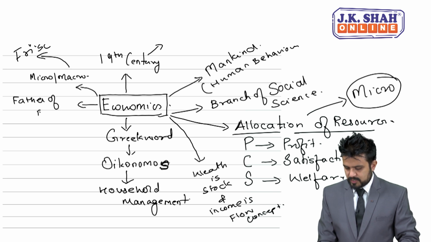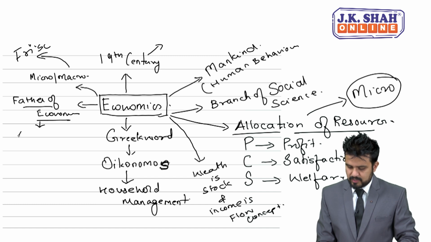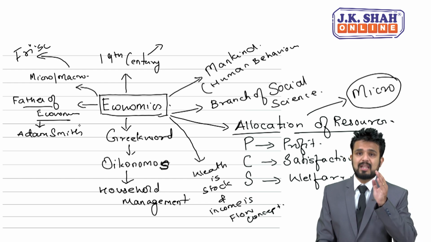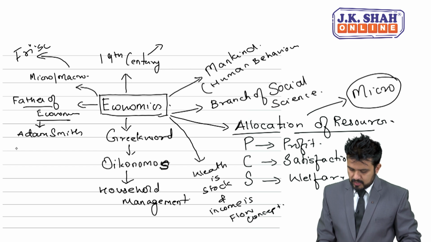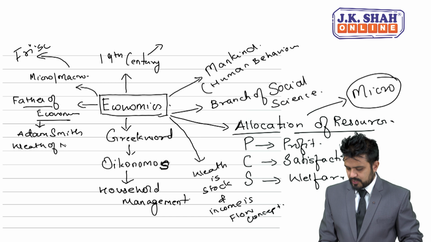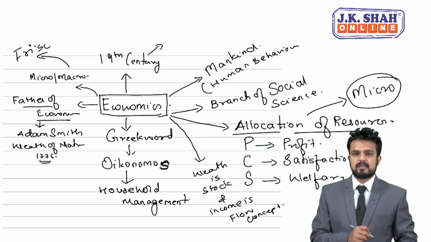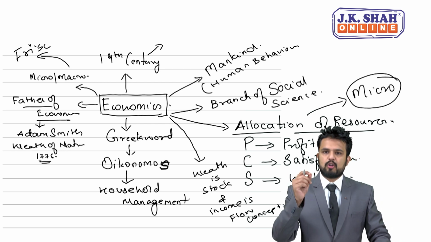Moving to the next, father of economics. Who is the father of economics, students? You are right, Adam Smith. He is also known as classical economist. He is the one who started microeconomics. He has written one book, Wealth of Nations, 1776.